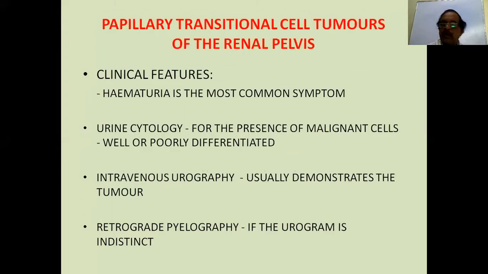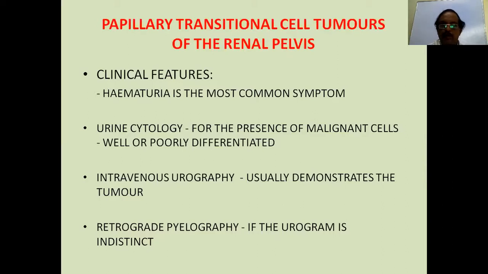Clinical features, again: hematuria is the most common presenting symptom. Urine cytology, as for bladder cancer, gives some indication about the malignancy, whether it is well differentiated or poorly differentiated. Intravenous urography demonstrates the tumor. Nowadays, CT is being done.